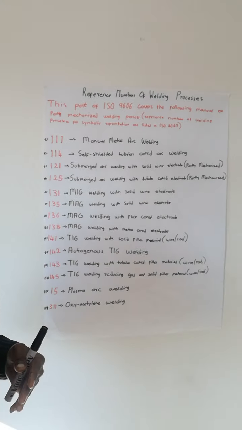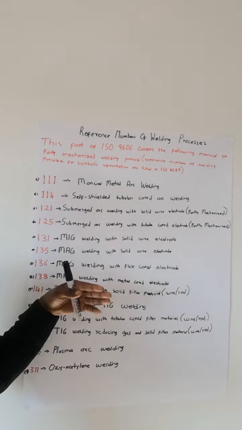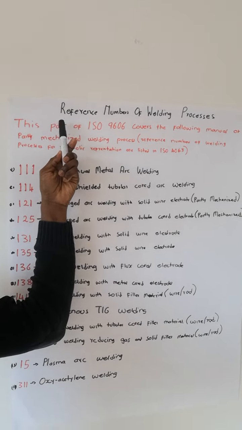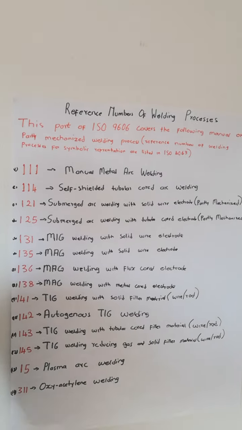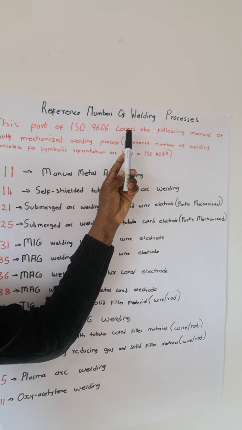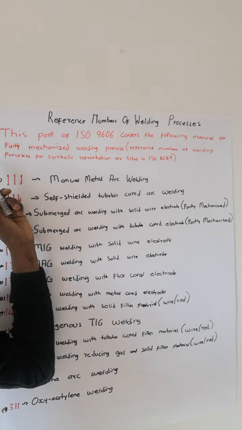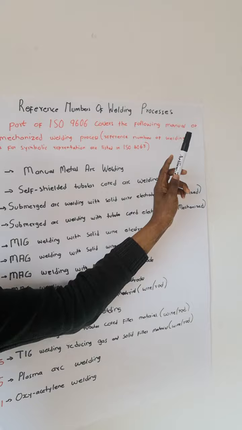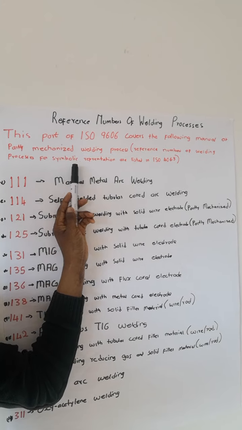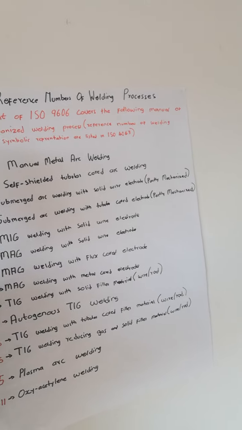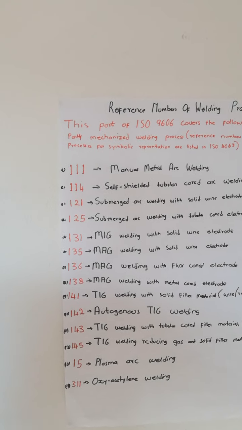This morning, we're going to talk about the reference numbers of welding processes. This part of ISO 9606 covers the following manual or partly mechanized welding processes. Reference numbers of welding processes for symbolic representation are listed in ISO 4063.